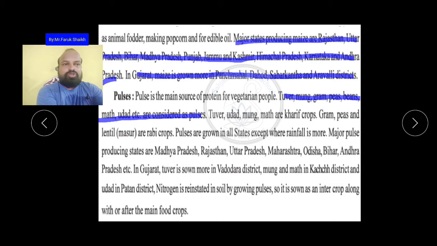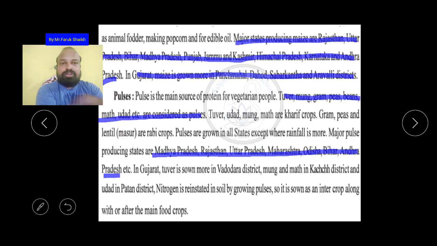So the major pulses producing states are Madhya Pradesh, Rajasthan, Uttar Pradesh, Maharashtra, Odisha, Bihar, Andhra Pradesh, etc. These are the major states that produce pulses.